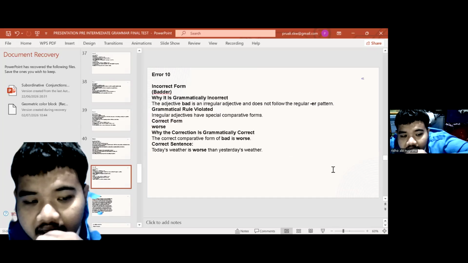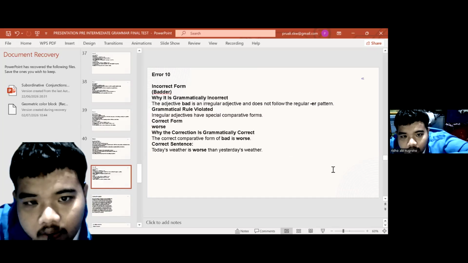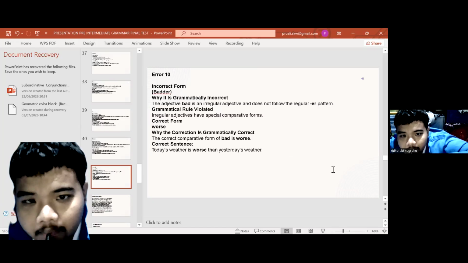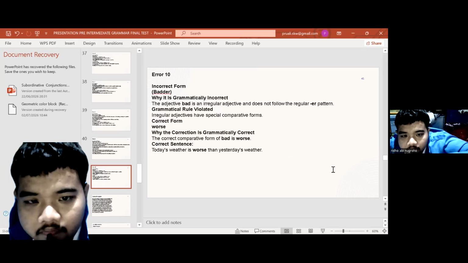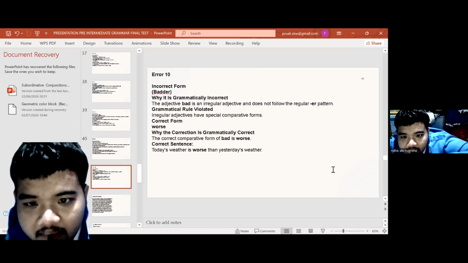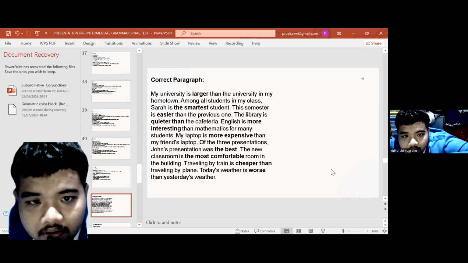Error 10. Incorrect form: "badder." Why is it grammatically incorrect? The adjective "bad" is an irregular adjective and does not follow the regular pattern. Grammatical rule violated: irregular adjectives have special comparative forms. Correct form: "worse." Why is the correction correct? The correct comparative form of "bad" is "worse." Correct sentence: "Today's weather is worse than yesterday's weather." Okay, this is a correct paragraph.